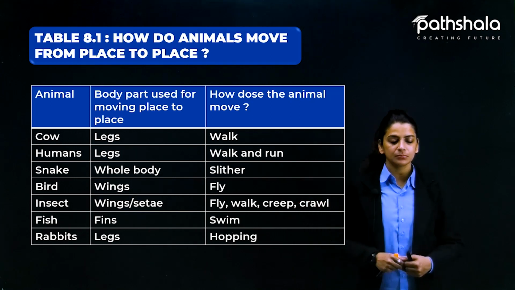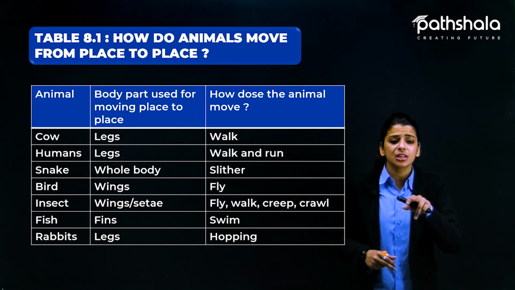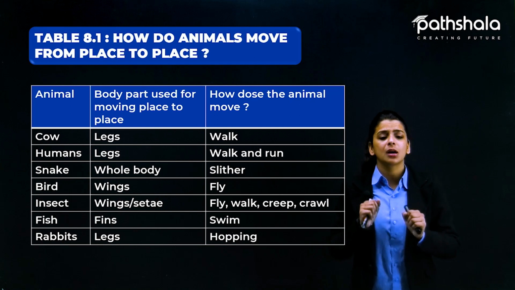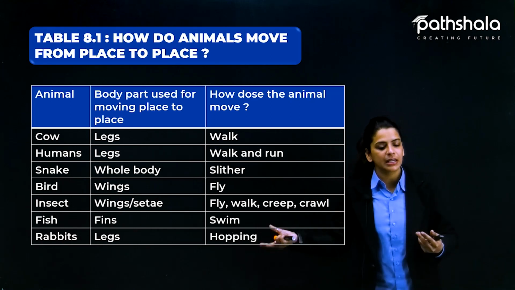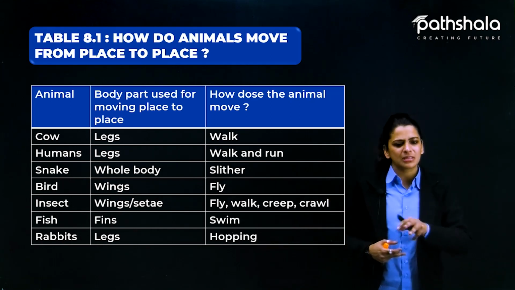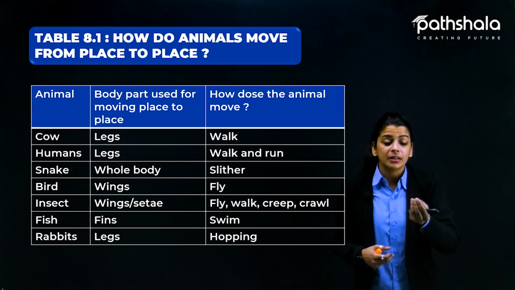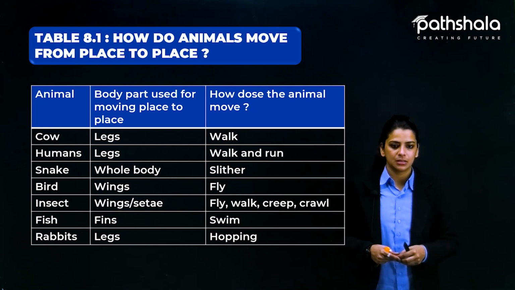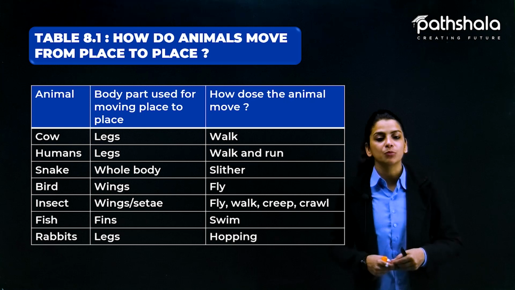Now crawl. Crawl क्या है? धीरे धीरे चलना with the help of like हल्का हल्का move करना. Means creep and crawl are somewhat similar because they define the slow movement of an insect. So that's how an insect moves.